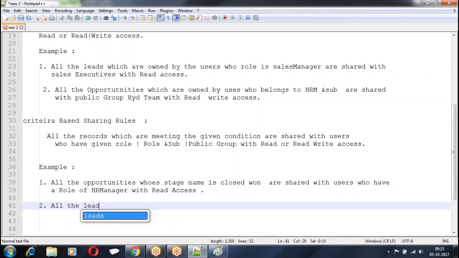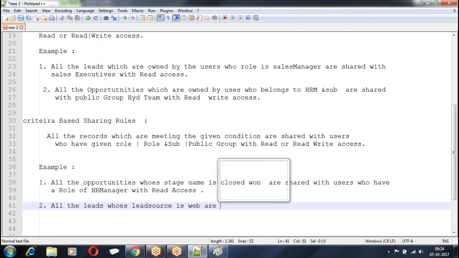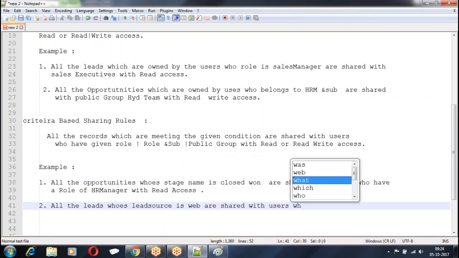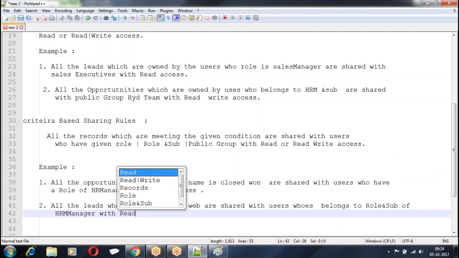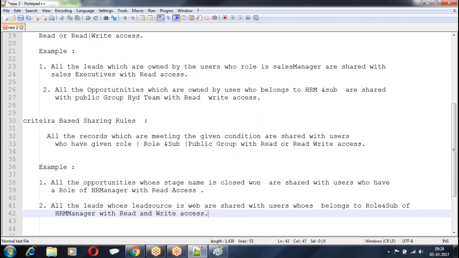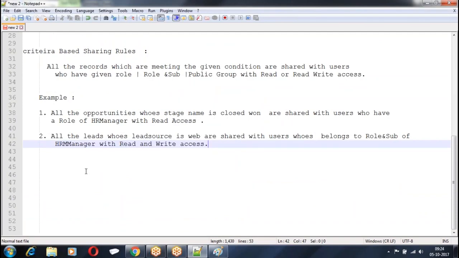All the leads whose lead source is web are shared with the users who belong to role and subordinate of HR manager with the read and write access.